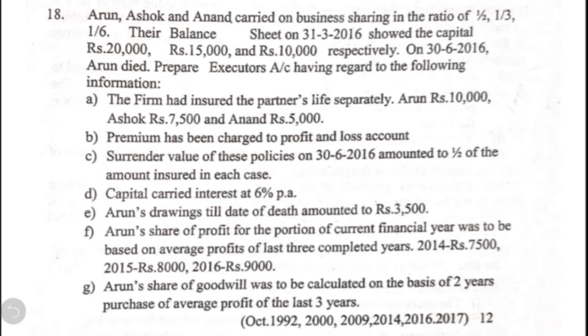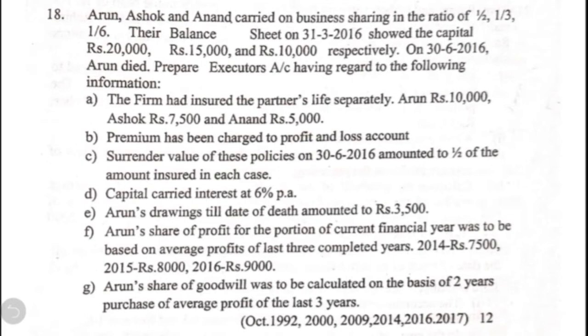Point A. The firm had insured partners' life separately: Arun for 10,000, Ashok for 7,500 and Anand for 5,000. Point B. Premium has been charged to profit and loss account. Point C. Surrender value of these policies on 30th June 2016 amounted to half of the amount insured in each case. Point D. Capital carried interest at 6% per annum.